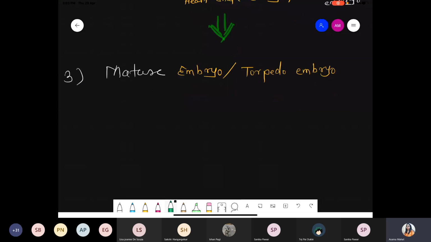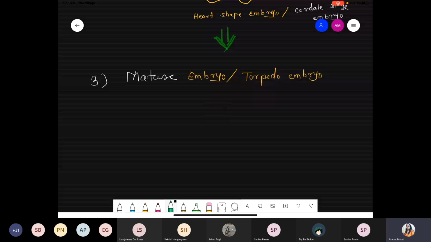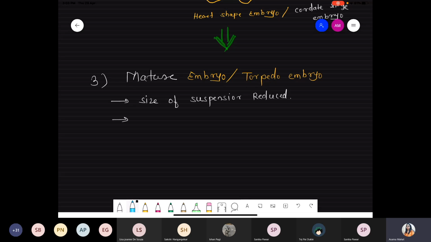So now what happens? Once there is a formation of the mature embryo, the size of the suspensor gets reduced, because what is the function of the suspensor cell? They provide nutrition, right? And the next event will occur. There is a development of two cotyledons, because it's a dicot embryo. So development of two cotyledons.